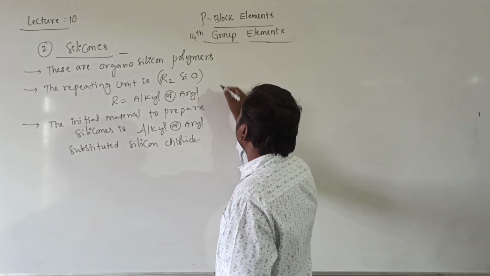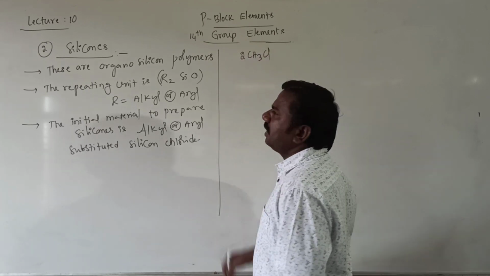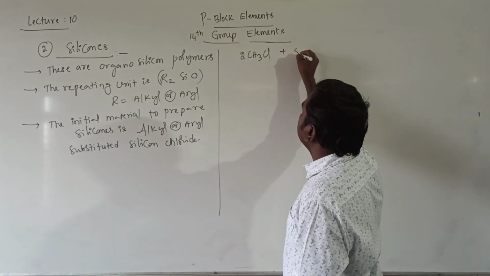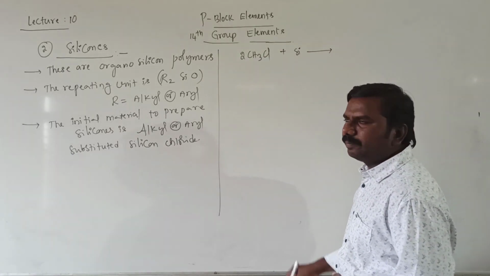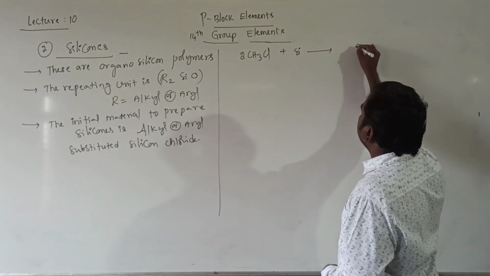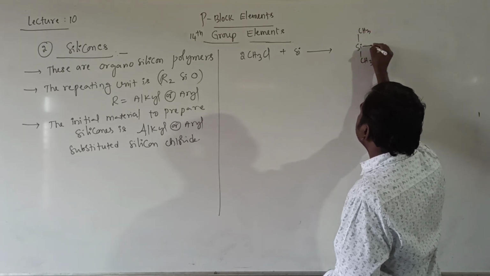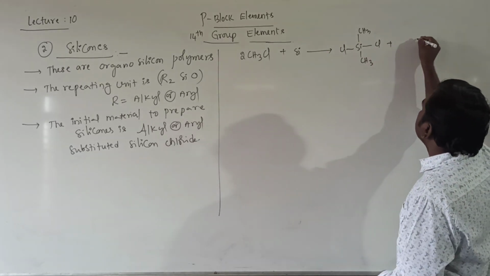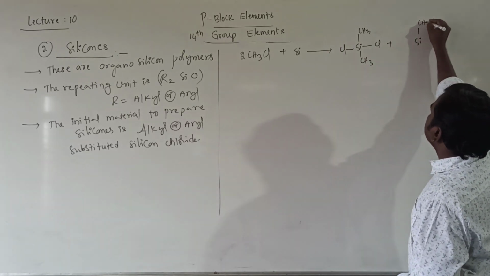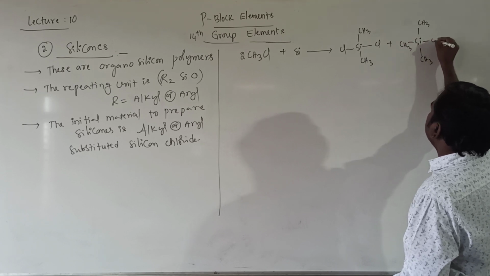So I am preparing now: 2 moles of methyl chloride CH3Cl treated with 1 silicon, then there is a chance to form the rest. So observe carefully. Si, CH3, CH3, Cl, Cl. Otherwise, Si, CH3, CH3, CH3, Cl.